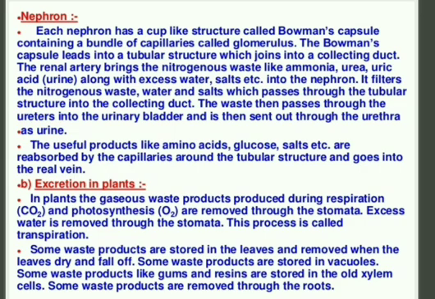The renal artery brings the nitrogenous waste. What is the nitrogenous waste? Like ammonia, urea, uric acid, along with excess water and salt into the nephron. Also, what is the working of nephron? It filters the nitrogenous waste, water and salt, which pass through the tubular structure into the collecting duct. The waste then passes through the ureters, which are the tube-like structures which connect the kidney and your urinary bladder, and into the urinary bladder, and then it is sent to the urethra as urine.